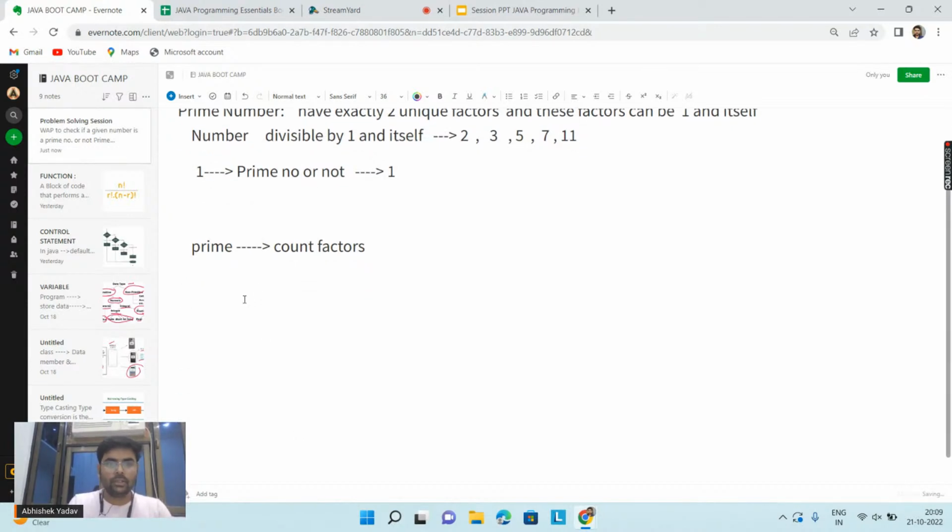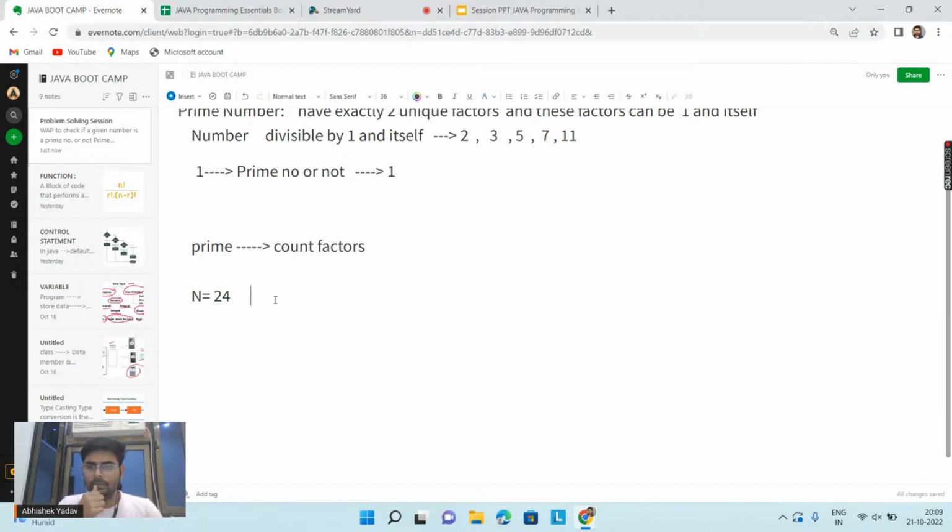Yeah. So guys, can you tell me from where to where I have to count factors? If I have to check whether the value of n, which is 24 here, is a prime number or not, I have to count factors. So can you tell me what will be the starting point and what will be the end point, from which point to which point I have to count the factors? Anyone? Please write in the chat.